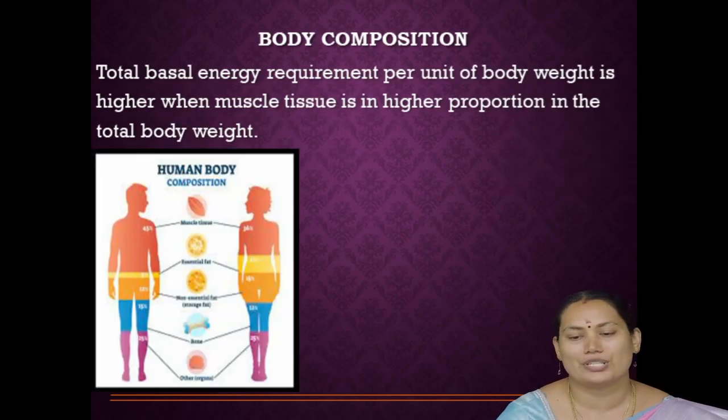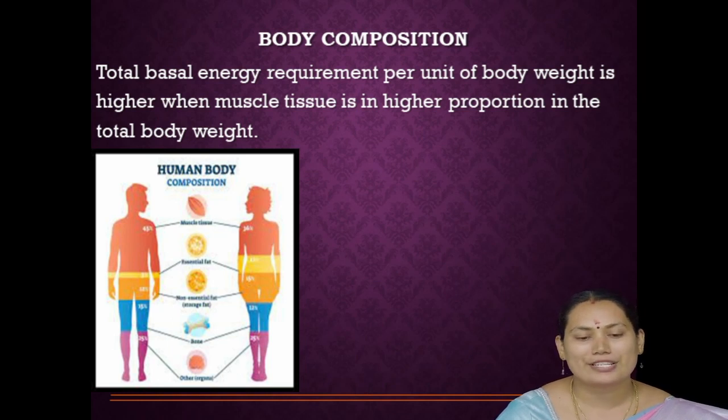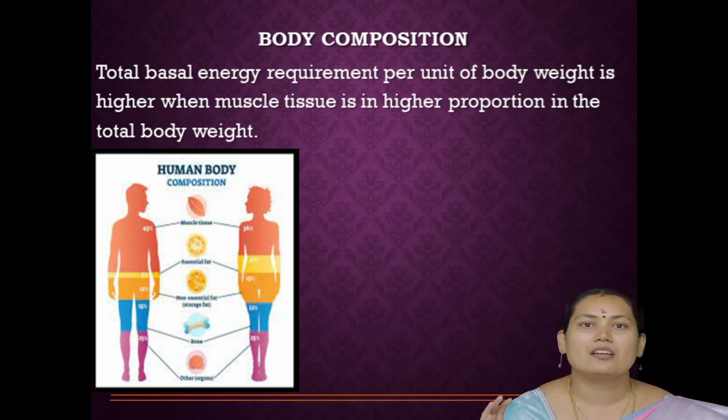Then body composition. In body composition, like gender, the more muscle tissue we have, the more BMR we have. So total BMR is higher when our muscle tissue is higher. Okay, so BMR depends on the muscle tissue present in our body composition. When we have more bone tissue, we have a lower BMR.